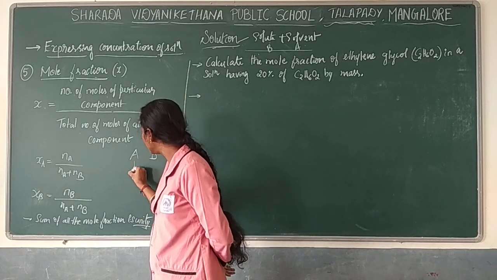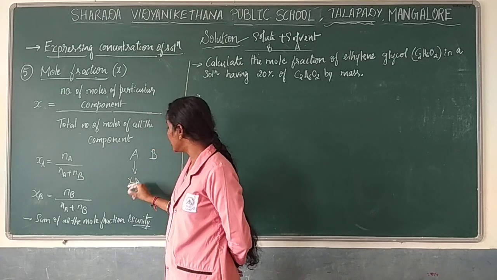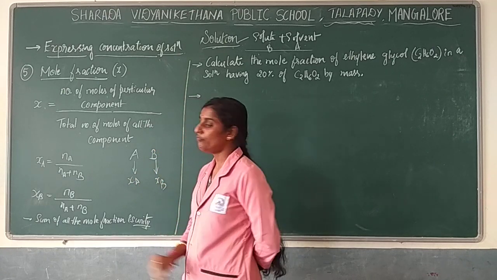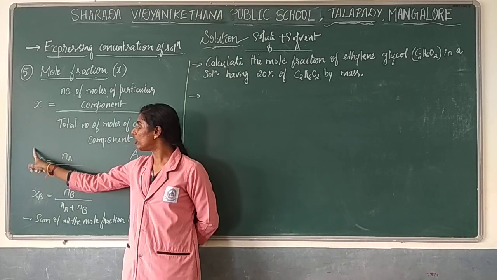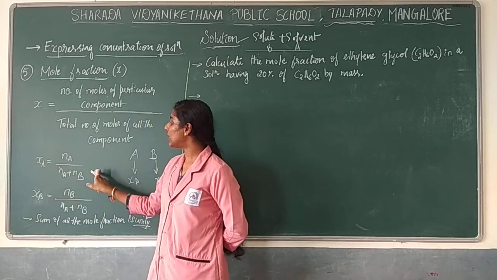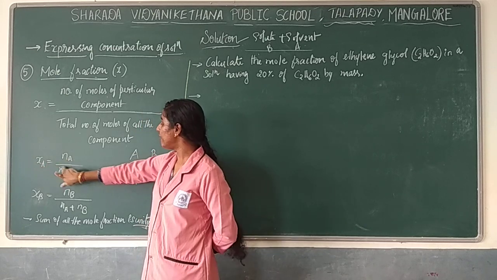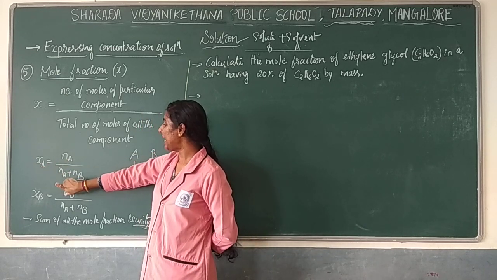Mole fraction of A you can represent as x of A, and mole fraction of B as x of B. If you want to find the mole fraction of A, the solvent, the formula comes as number of moles of A divided by total number of moles of all the components, that is Na plus Nb.